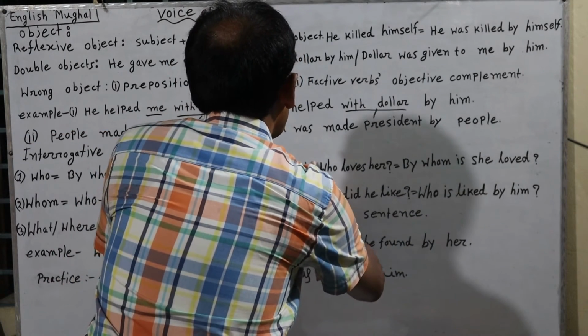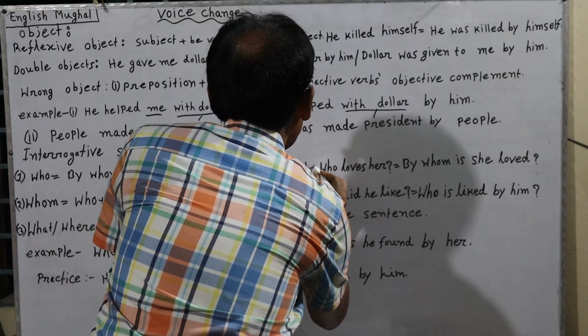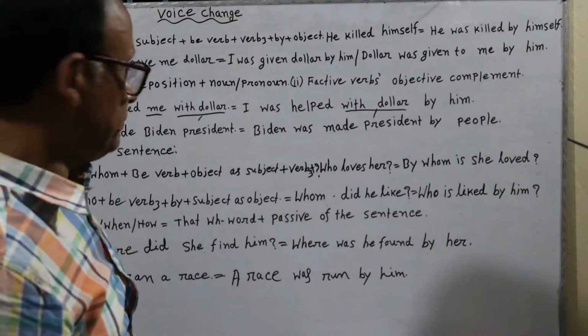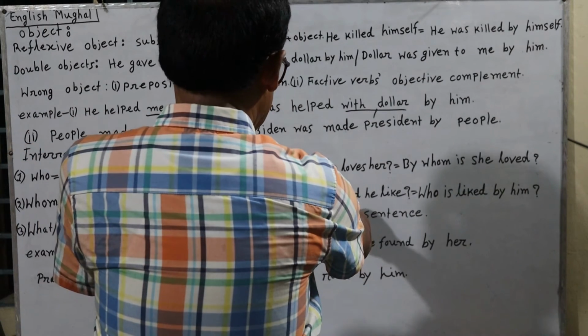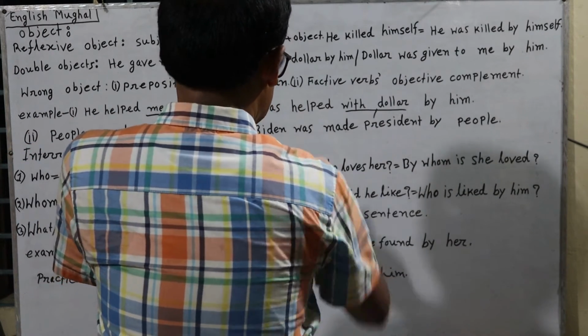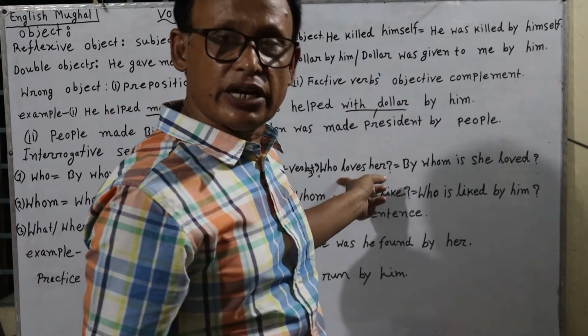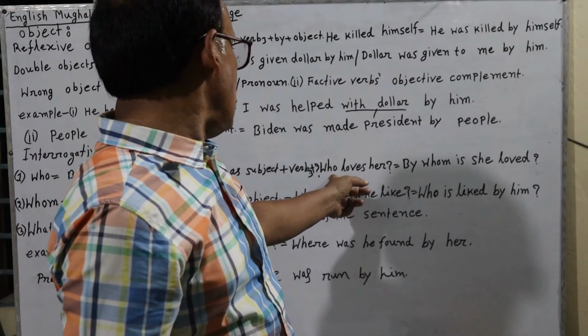At last, the note of interrogation, the question mark. So here is an example. Who loves her? This interrogative sentence has begun with who.